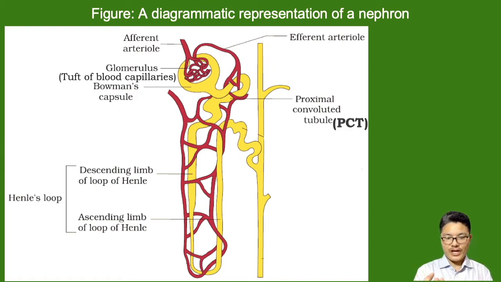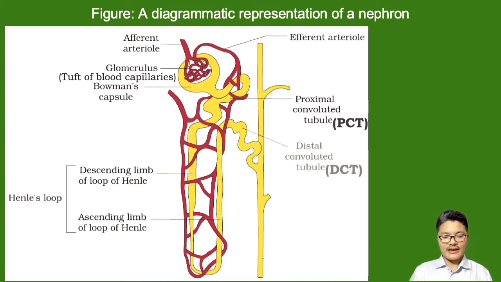Mainly water is reabsorbed. Then the distal convoluted tubule, or DCT in short, is found connected with the loop of Henle, and it is connected with the collecting duct. So the collecting duct is collecting urine.